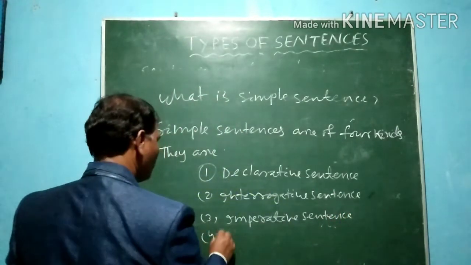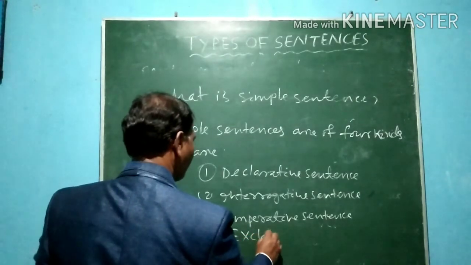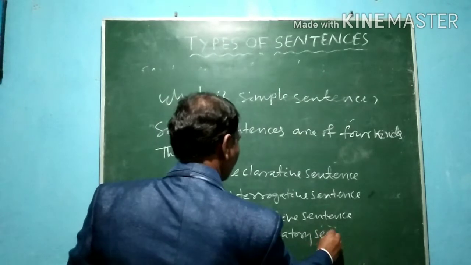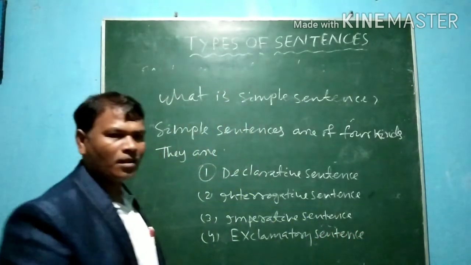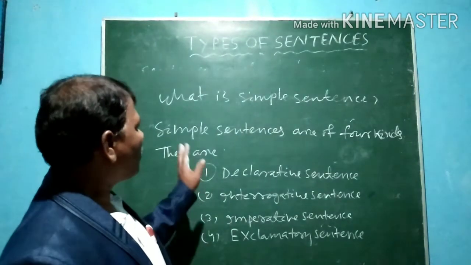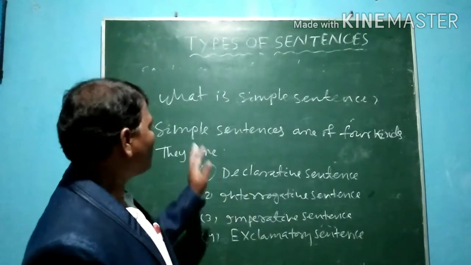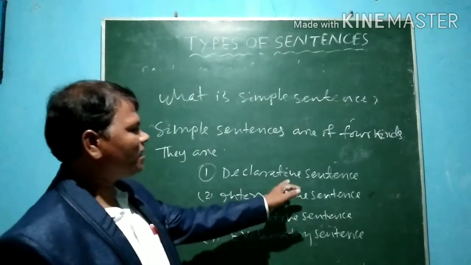And number four, that is exclamatory sentence. Then you see, there are four kinds of simple sentences, or simple sentences are of four kinds. What are they? They are declarative sentence.